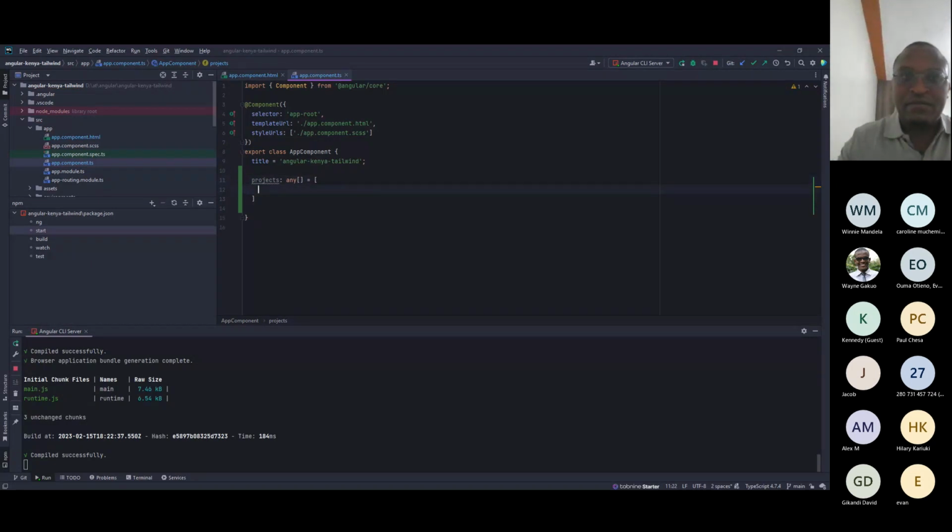An array of type any. All we have here is name. The other one was language. The other one was visibility.